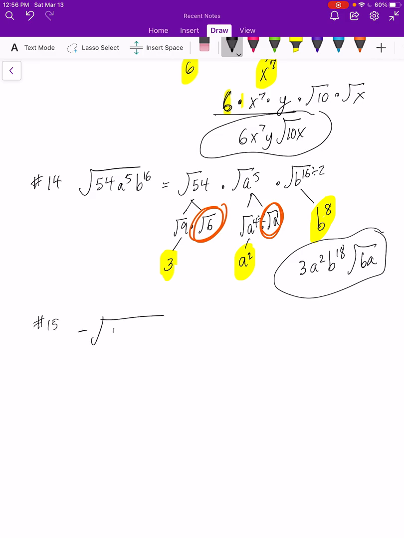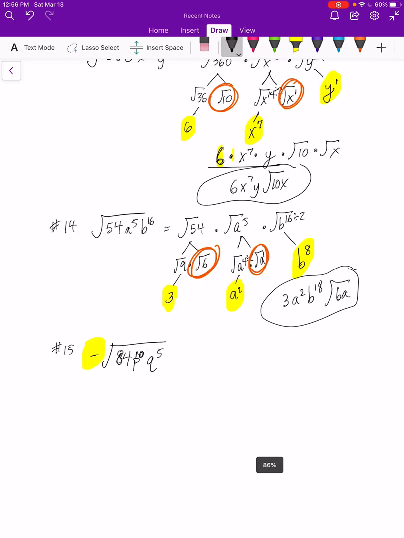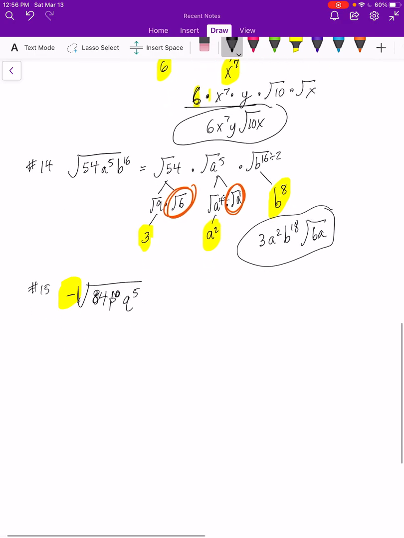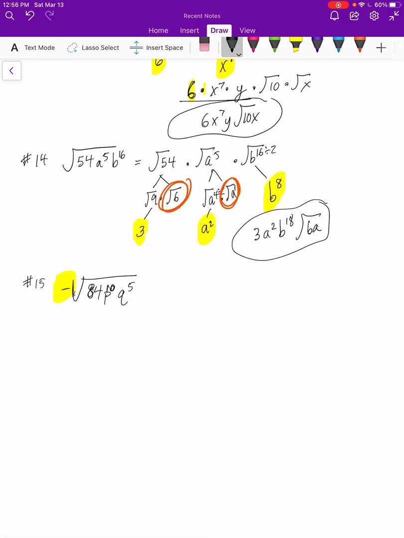Negative square root of 84 p, that's an 8 by the way, p to the 10th, q to the 5th. So 84 p to the 10th, q to the 5th. Do you see this negative out here? That's really like a negative 1 type thing. It's already on the outside. Notice what I did, I highlighted it in yellow. So just got to remember to carry that through until the very end.